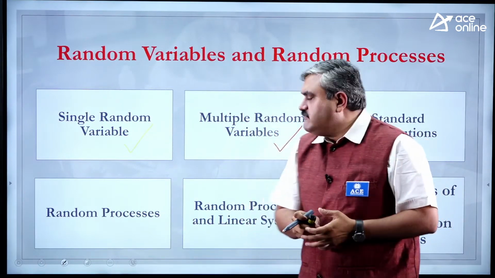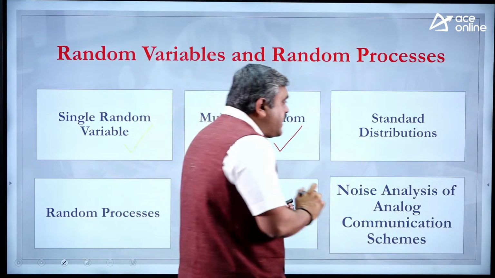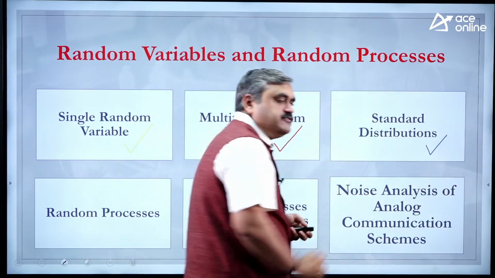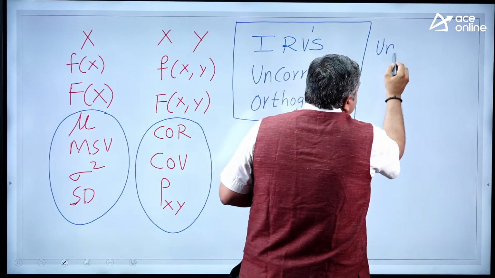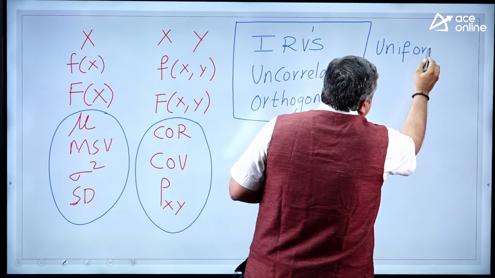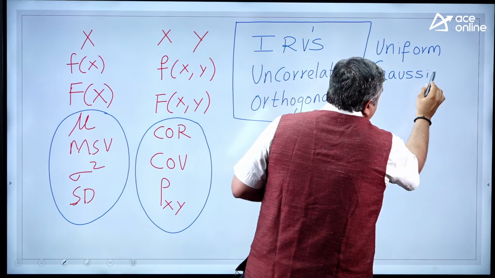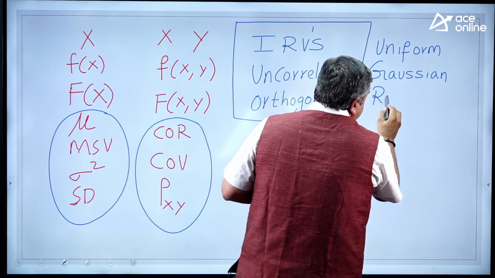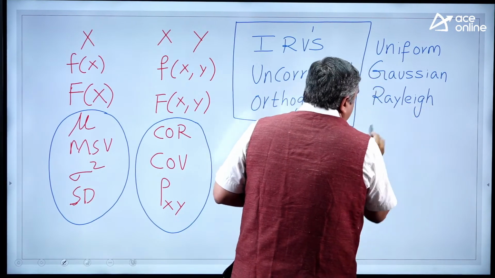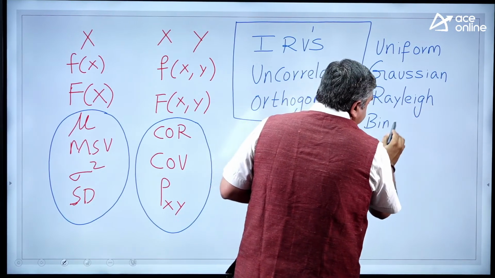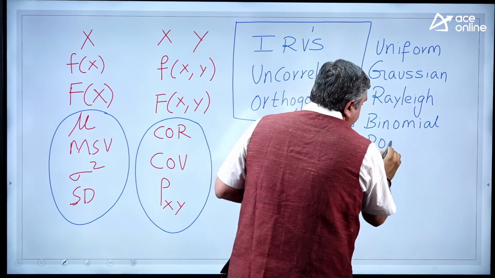Okay, once we are done with this, then you will have your standard distributions. So standard distributions are predefined distributions. So what do we have in that? We are having uniform, we are having Gaussian, we are having Rayleigh, we are having binomial, and also we have Poisson distribution.